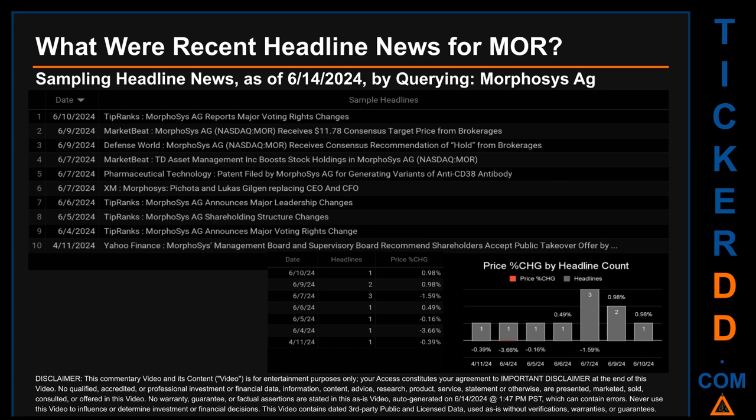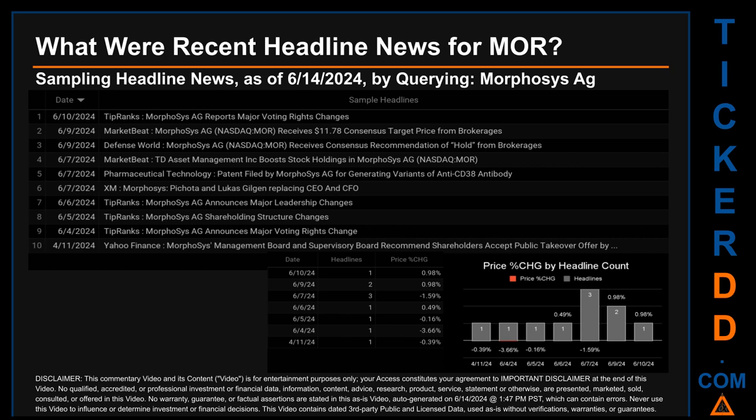Friday, June 7, 2024 had the most headlines. It had 3 discovered headlines when MarketBeat published the headline that read, "MORPHOSYS AG, NASDAQ: MOR receives $11.78 consensus target price from brokerages." Defense World published the headline that read, "MORPHOSYS AG, NASDAQ: MOR receives consensus recommendation of hold from brokerages."